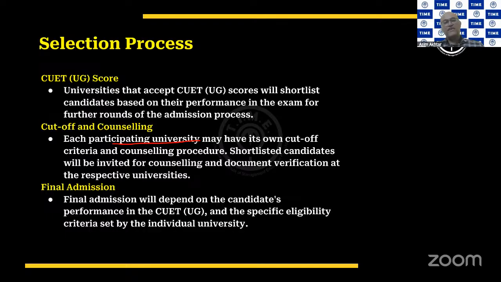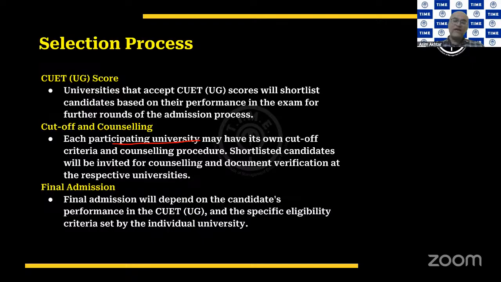Each of these universities will decide their own cutoff. It's not that the Ministry of Education will decide the cutoff. No, they have given freedom to each of these universities to decide what their individual cutoff would be, and whether there would be any further rounds of selection process or not. Every university is free to decide how they want to go ahead with the process.